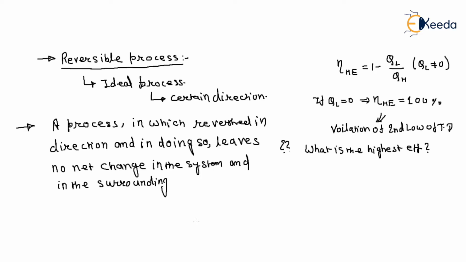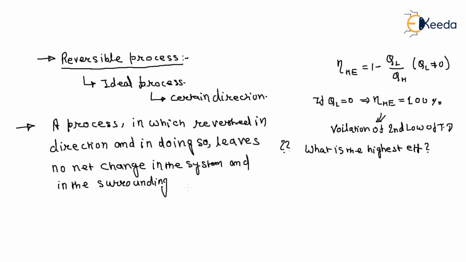But practically it is not happening. Reversible processes actually do not occur in nature. They are idealizations of actual processes. Reversible processes can be approximated by actual devices, but they can never be achieved.